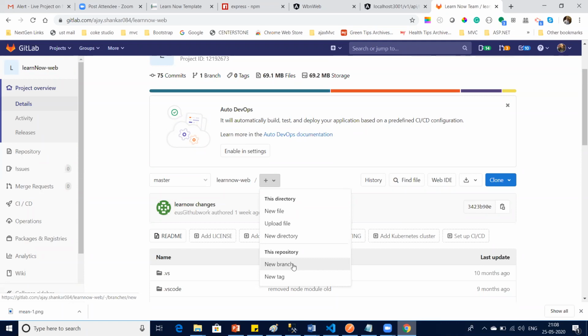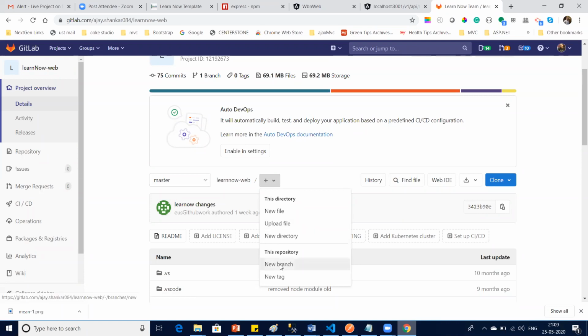Team, is it clear or no? Okay, sir. If you have doubt, just ask me. If you have doubt, just put it in the group. I will help you, or Utkarsh will help you. Anyone will be there to help you. Don't worry about it. But don't work in master. Create your own branch.